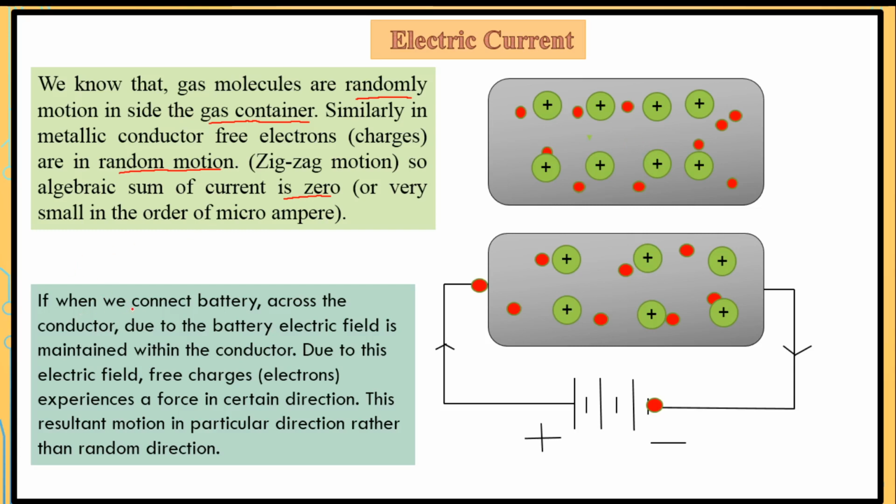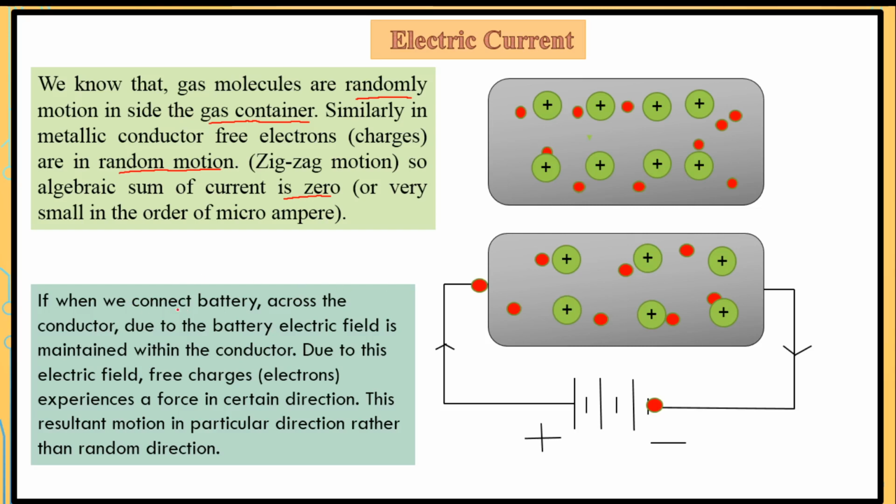When we connect the battery across the conductor, an electric field is set up, and due to that electric field a force is experienced by the free electrons, and due to that force the electrons move in a certain direction.